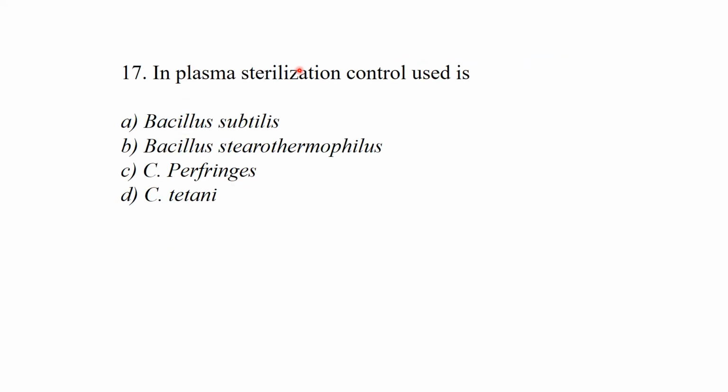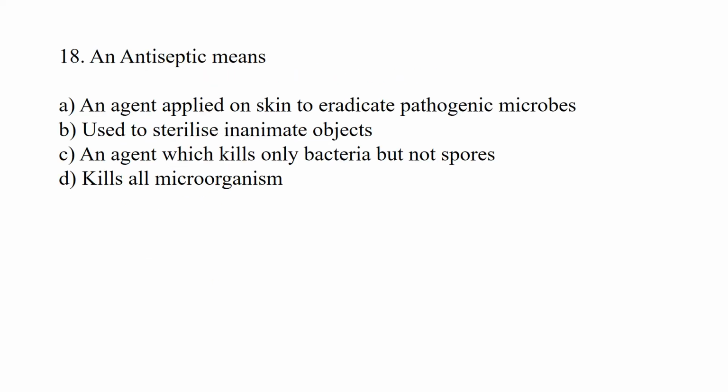In plasma sterilization, the control used is: Bacillus subtilis, Bacillus stearothermophilus, or Clostridium perfringens. So Bacillus stearothermophilus is the control in sterilization because it can resist high temperature.